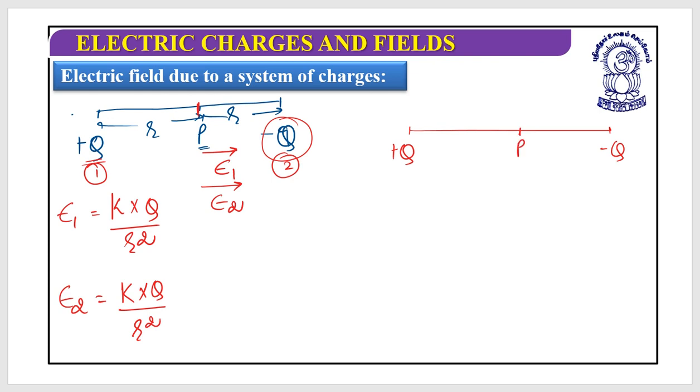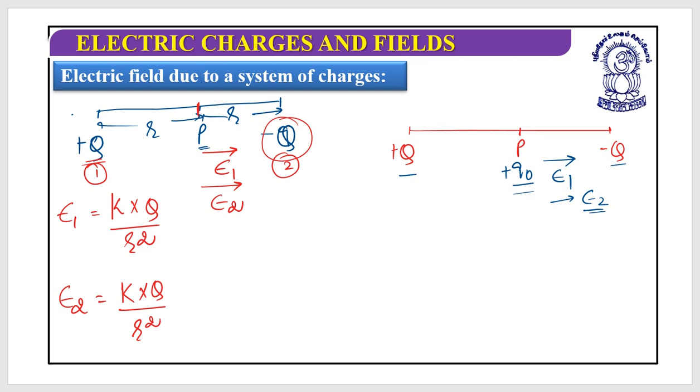This is P. You need to put a dummy charge, or rather a test charge. This is plus Q, this is plus Q naught. This will repel each other, so this is E1. This is plus Q naught, this is minus Q. This will attract each other. This is E2. So both are the same thing.